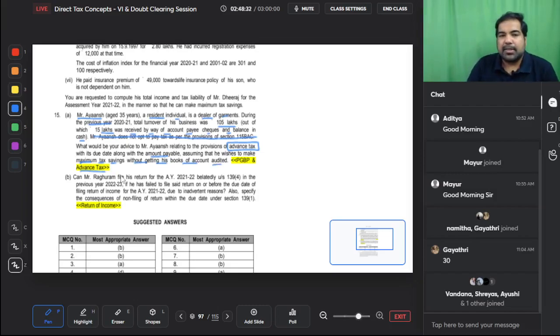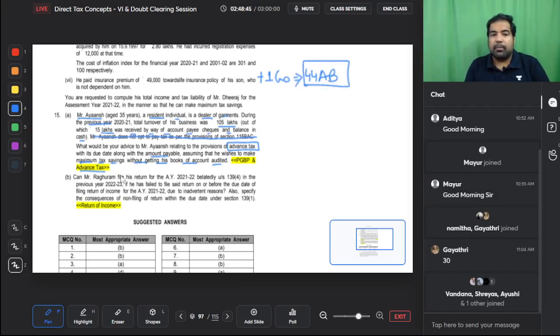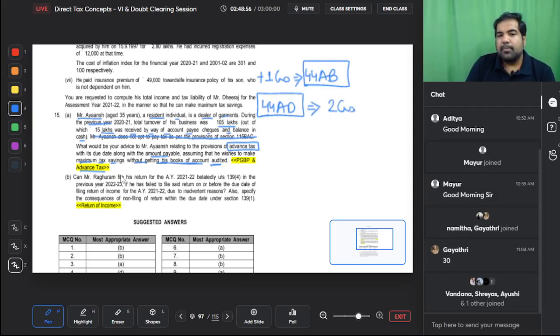Alright, step by step guys. First up, his turnover is more than 1 crore. And as you know guys, if your turnover is more than 1 crore, then you got to audit yourself under 44AB. And for that you'll have to maintain your books of accounts and get them audited. But he does not want to get his books of accounts audited. How is that possible? There is a section called 44AD, presumptive section. In that, if your turnover is up to 2 crore rupees, guys, the 10 crore limit does not apply to him because he has a lot of cash transactions, by the way, just clarifying. So hence this will be applicable.